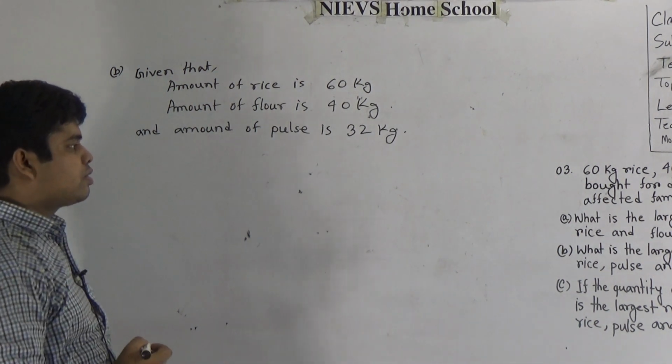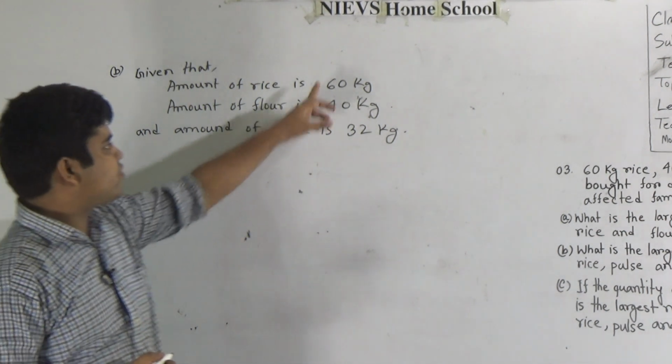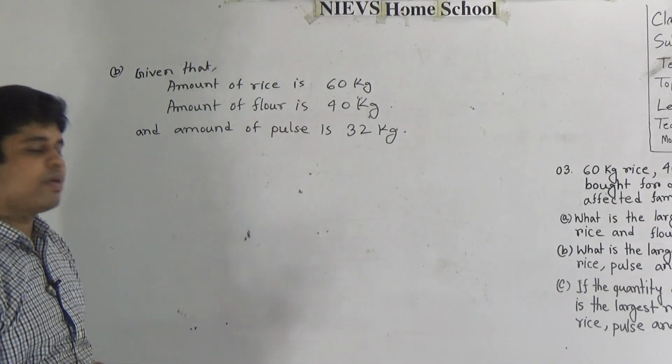So my dear students, how can we find the answer? We do the HCF of these three numbers and we get the required number of families.